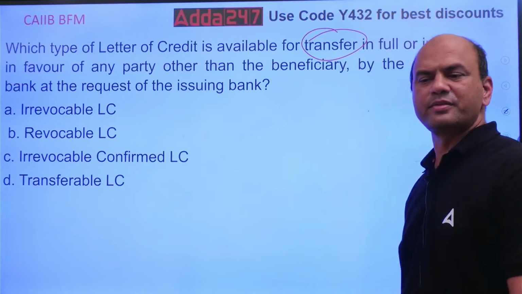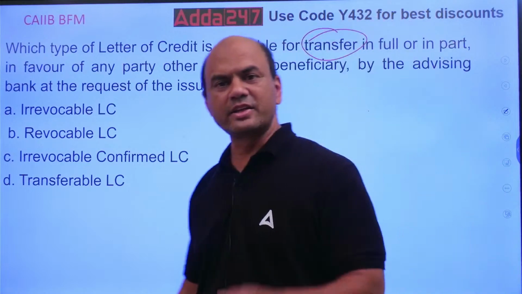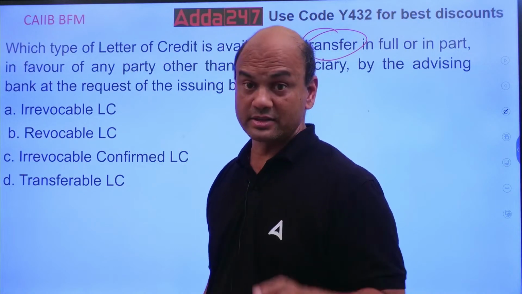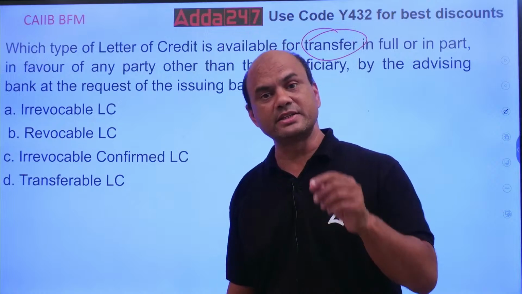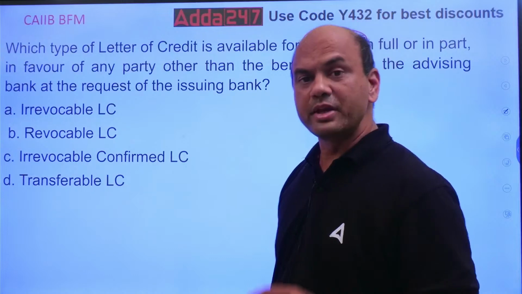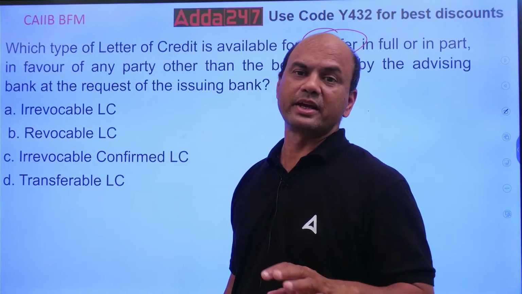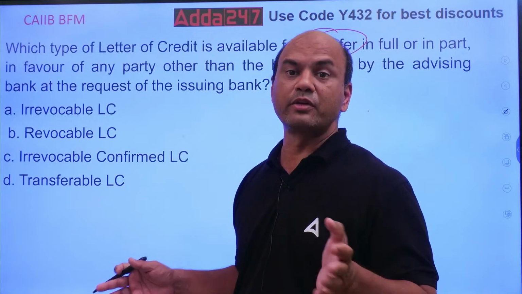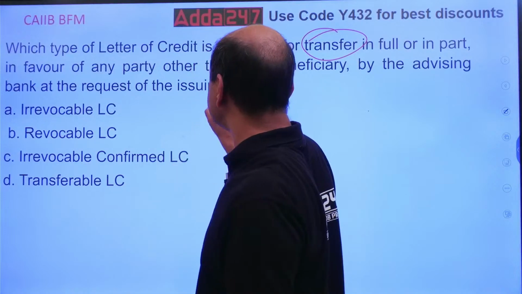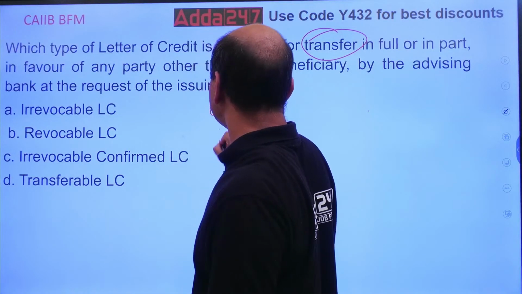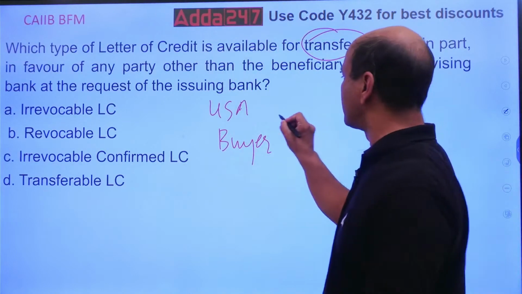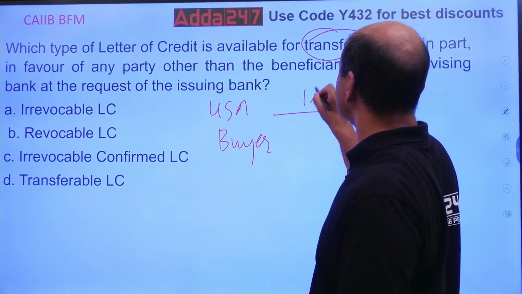What do you mean by transfer? See, this transfer happens when our party, the seller party, is an agent. Okay, means what? Suppose I get an order of, let's say, preparing 1 lakh chairs from, let's say, a buyer in the USA. He gives me the order of 1 lakh chairs.